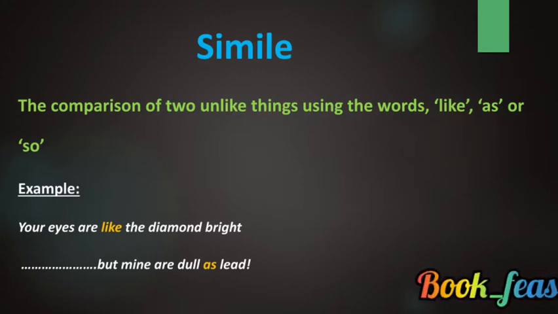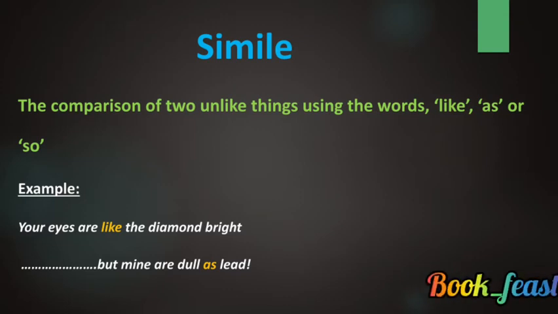Eyes and diamond have no likeness, but here the poet says the eyes are like diamonds. One more example, "But mine are dull as lead." Again, eyes cannot be compared with lead, but here he says the eyes are dull as lead. So using the words like, as and so, when a comparison takes place between two unlike things, it is referred to as simile.